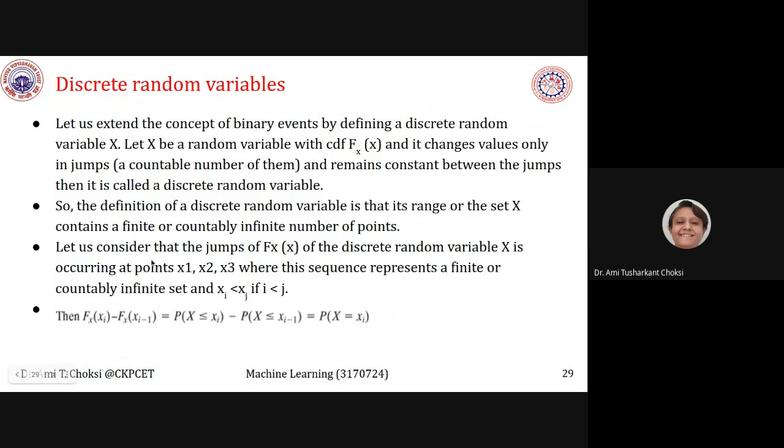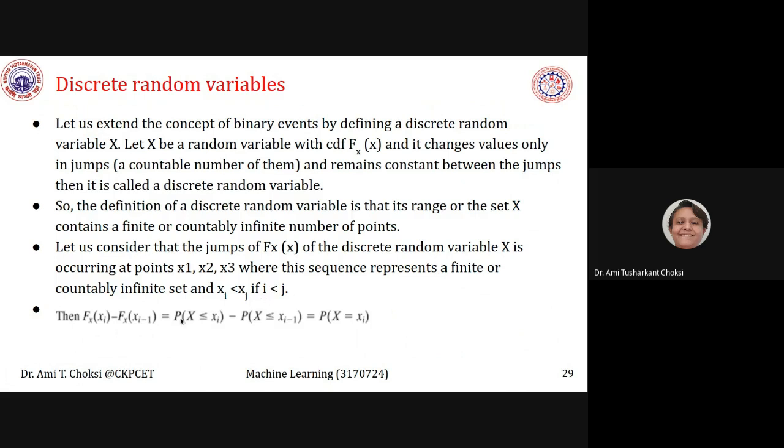Let us consider that the jumps of F_X(x), this is a subscript, okay? F_X(x) of the discrete random variable X is occurring at points x1, x2, x3, where this sequence represents a finite or countably infinite set and xi is less than xj if i is less than j.